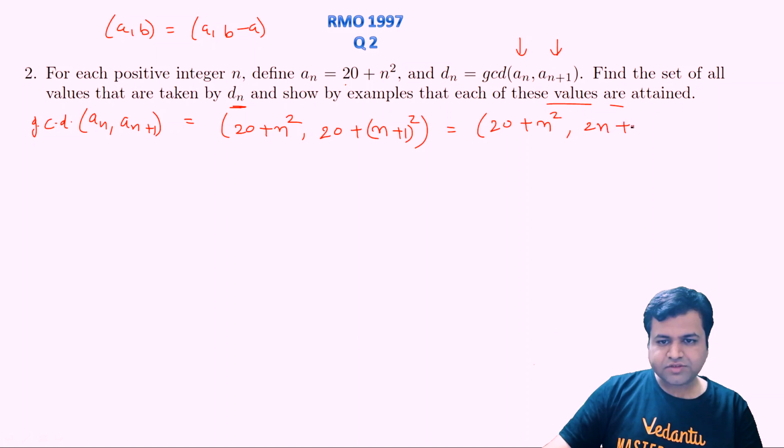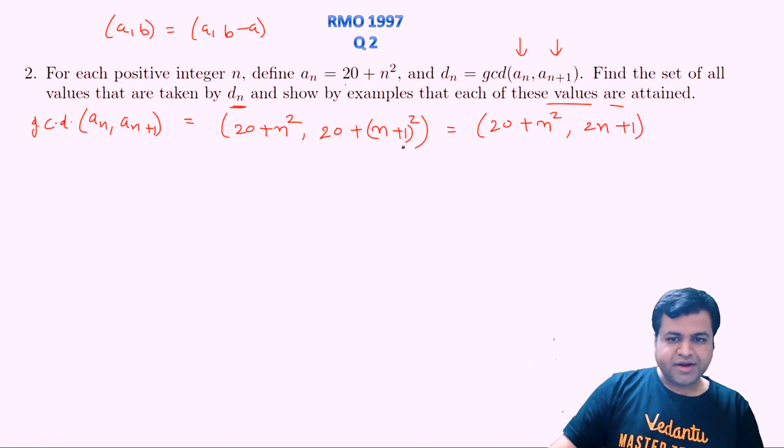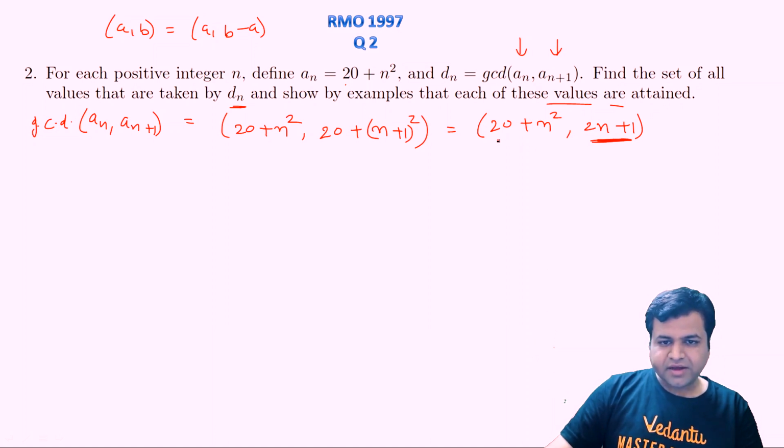Yes, 2n plus 1, right? Since 2n plus 1 is clearly an odd number, if we multiply the other number by any power of 2, let's say 2, 4, 8 or anything like 2 to the power k, the GCD will remain unchanged, because clearly 2 is not a factor of 2n plus 1, as it is an odd number.